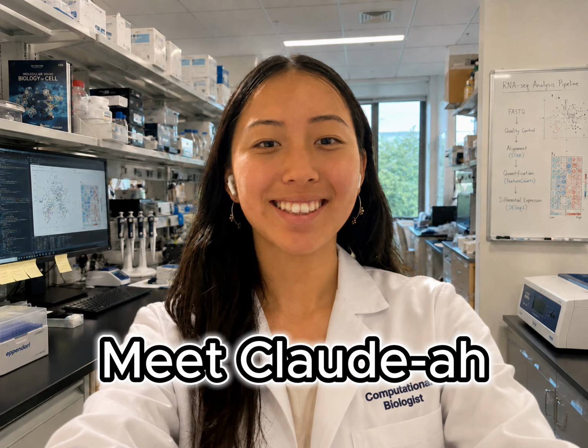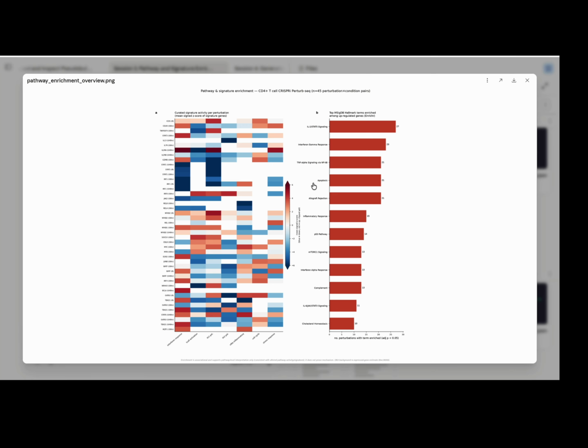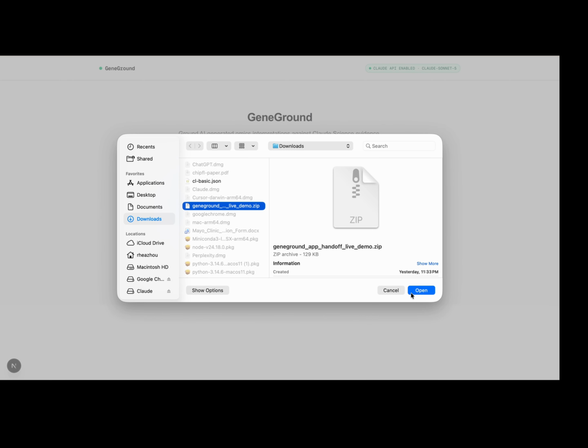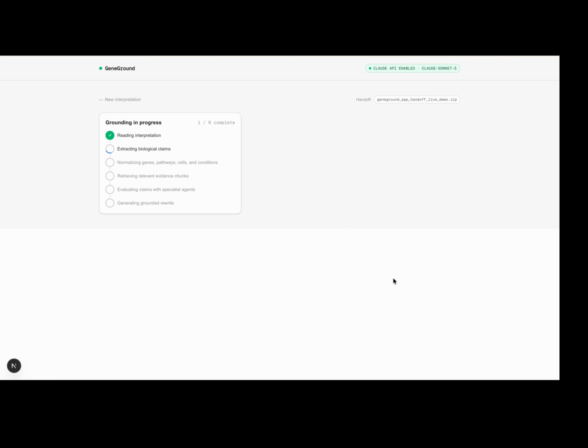Meet Claudia, a computational biologist who used Claude Science to analyze the primary human CD4 T-cell Perturb-seq dataset but wants to audit the claims. That's why I built GeneGround, a claim-level grounding layer for AI-generated omics interpretations. It ingests interpretation in a zip file with compact evidence packets like differential expression evidence and pathway signatures.